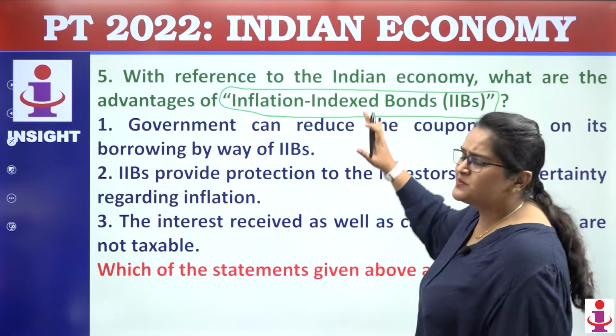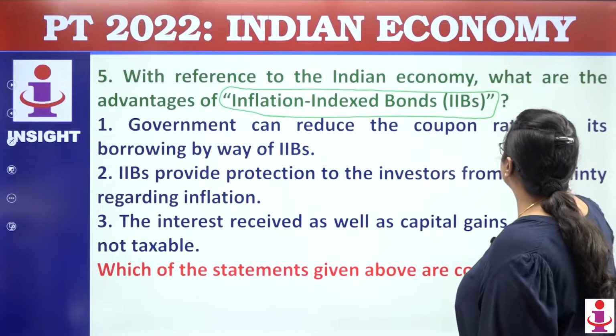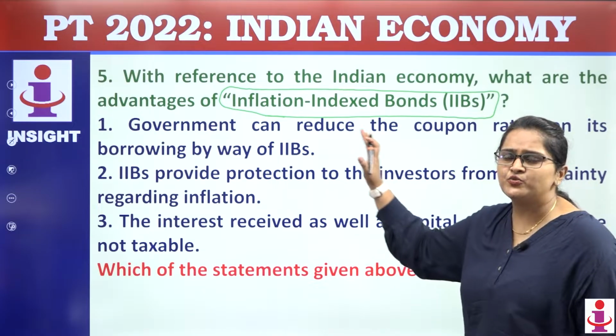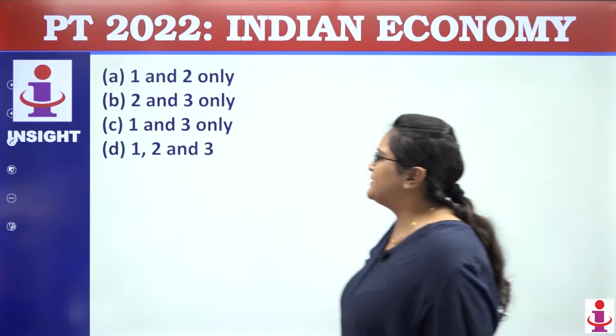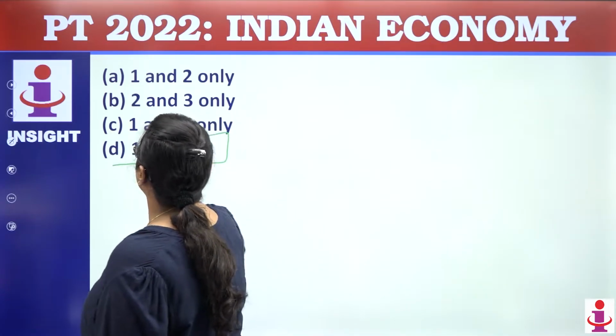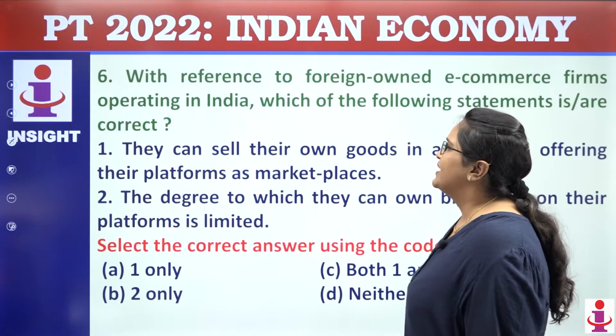And here the adjustments are being done as per the CPI. So here all these three statements are correct with respect to inflation index bonds. So what will be the answer, my dear students? Answer will be D, that is 1, 2 and 3 are correct.